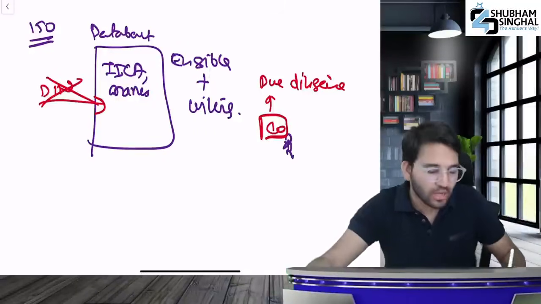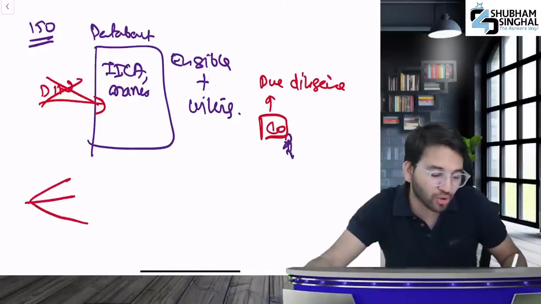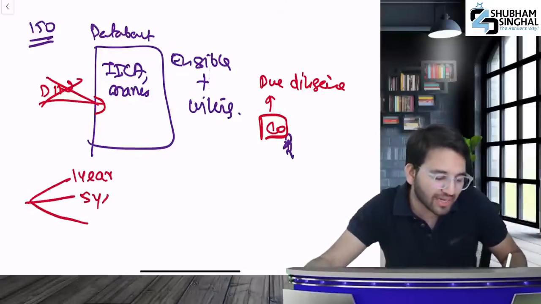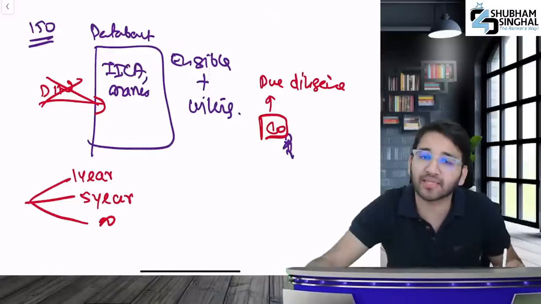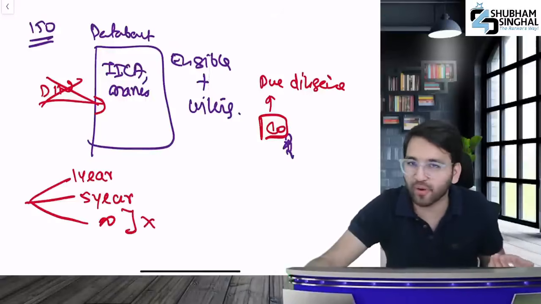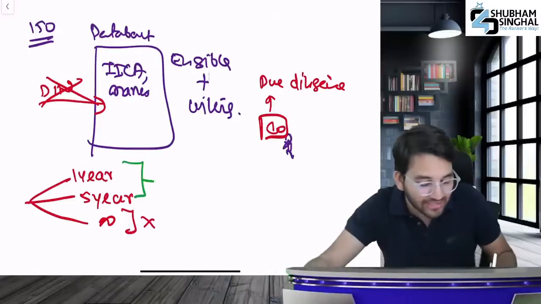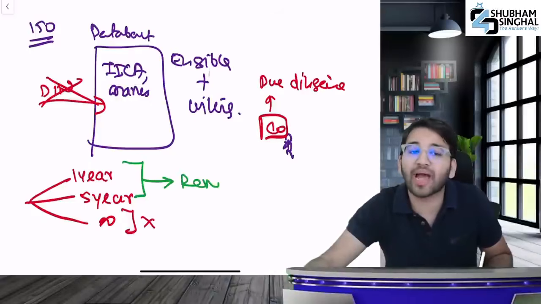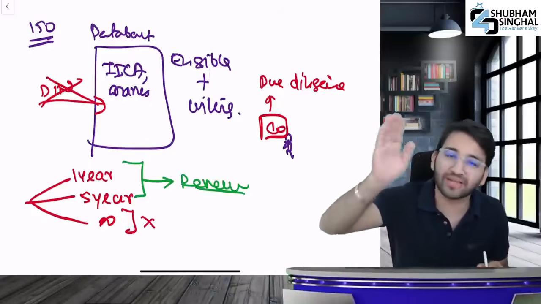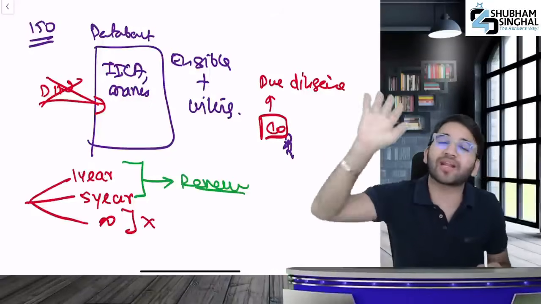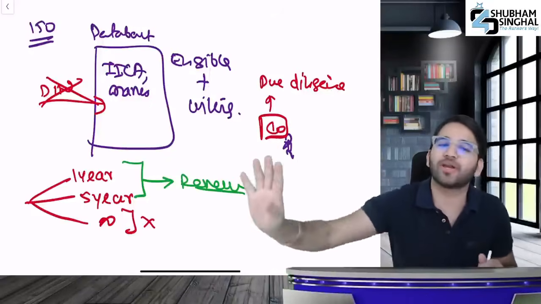Listen carefully to me now. When you enter your name, there is an option given. Should we do it for 1 year or 5? You can take it for lifetime. If you get it done for lifetime, then no problem. And if you get it for 1 or for 5 years, you will have to renew your name before the expiry of the period, before expiry. Moreover, if you really wish to renew it, you will have to renew it.